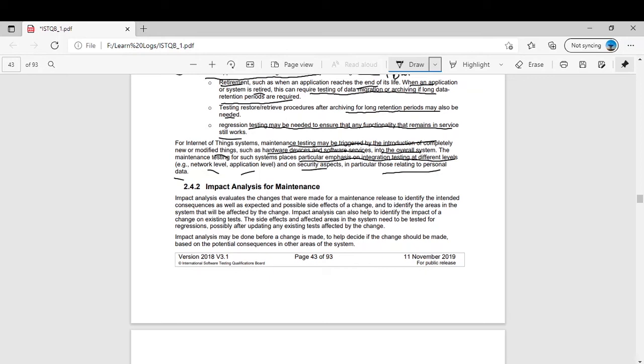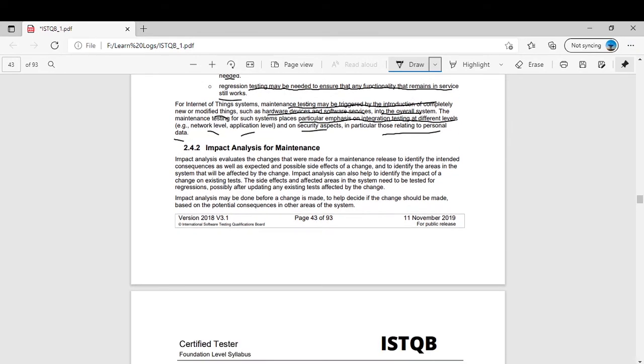Okay. So impact analysis evaluates the changes that were made for a maintenance release to identify the intended consequences as well as expected and possible side effects of a change, and to identify the areas in the system that will be affected by the change. You basically identify the areas. Impact analysis can also help to identify the impact of a change on existing tests. Like, you have some test suites, you have done some changes. Now you do impact analysis and tell, I have to enhance my test cases. So you will add some new test cases.